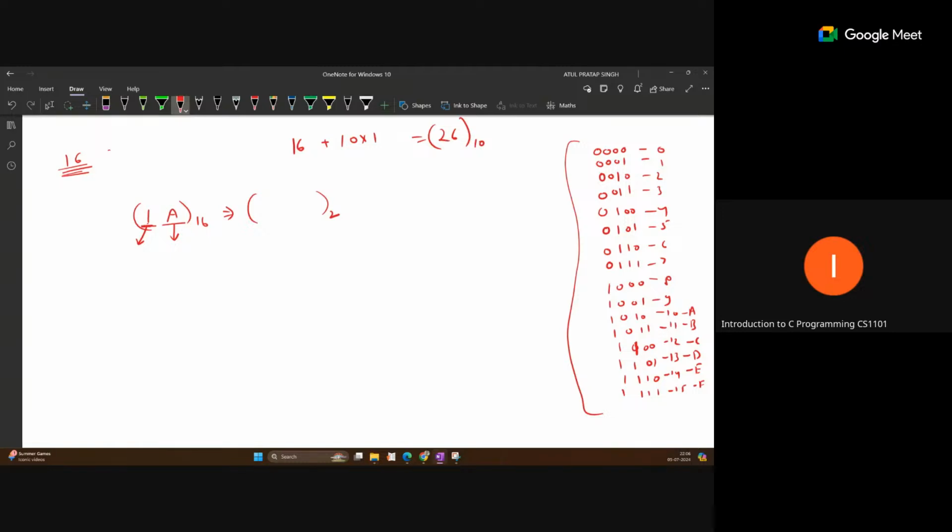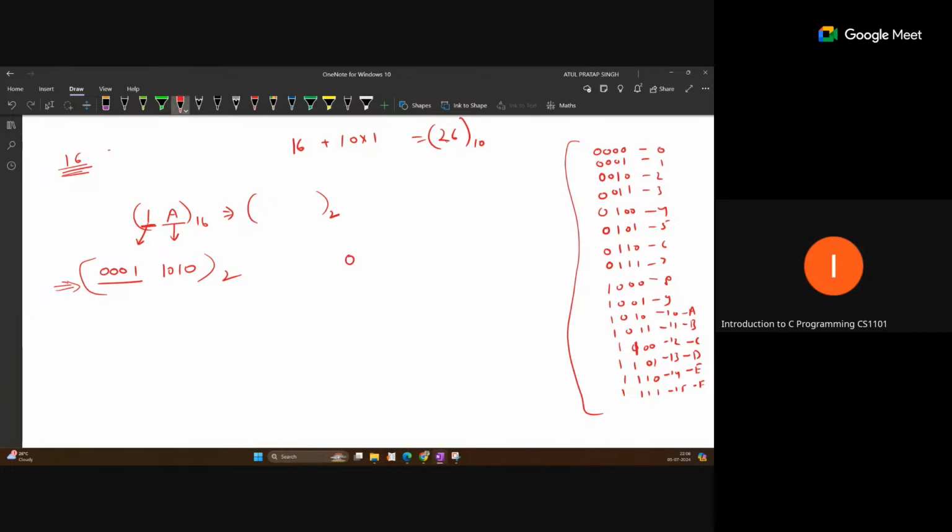So here one number we can directly write like this, 0 0 0 1 in 4 digits. And what is the equivalent of A? It is 10. Now 10 is represented by 1 0 1 0. So now this is the binary representation. Same thing, if binary representation is given and hexadecimal is asked, just pick, yeah, so this is important.